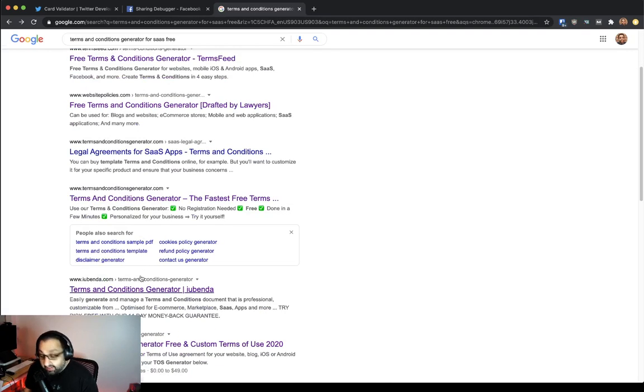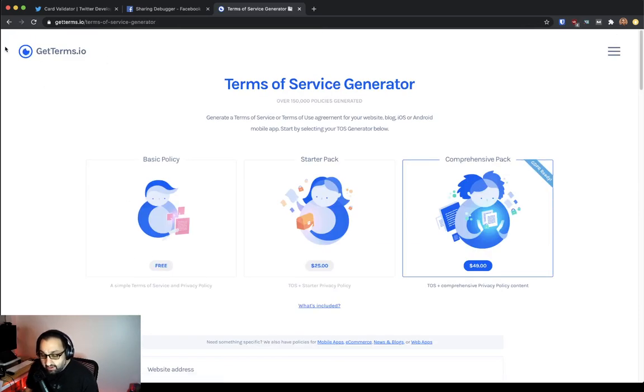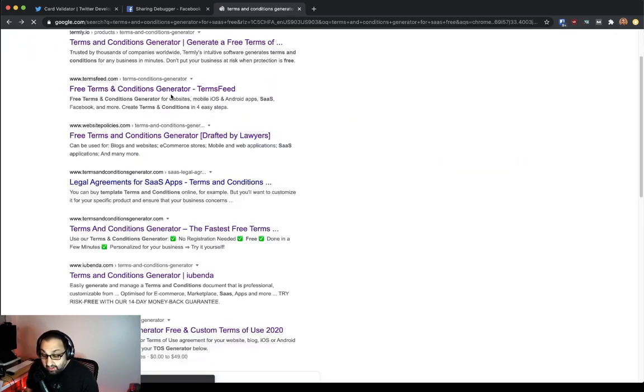So I just found those. Obviously, if you have the money to pay a lawyer to write your custom privacy policy and terms and conditions, then go ahead and do that. This is another one that I've used in the past as well. Get Terms is pretty good.